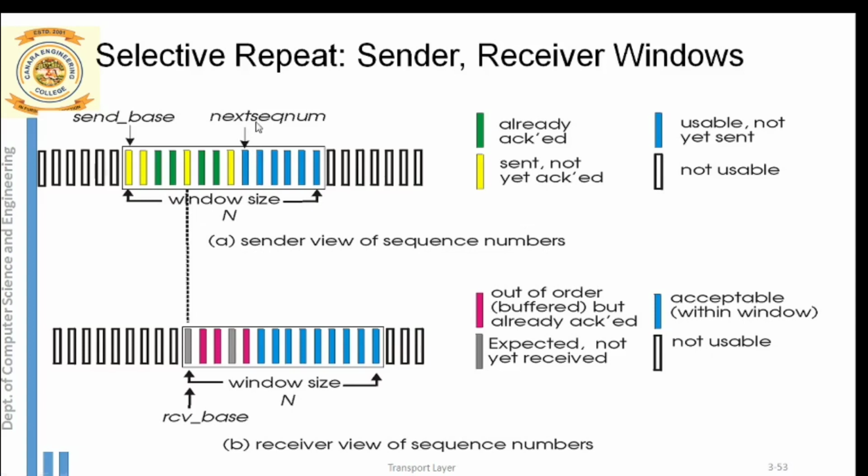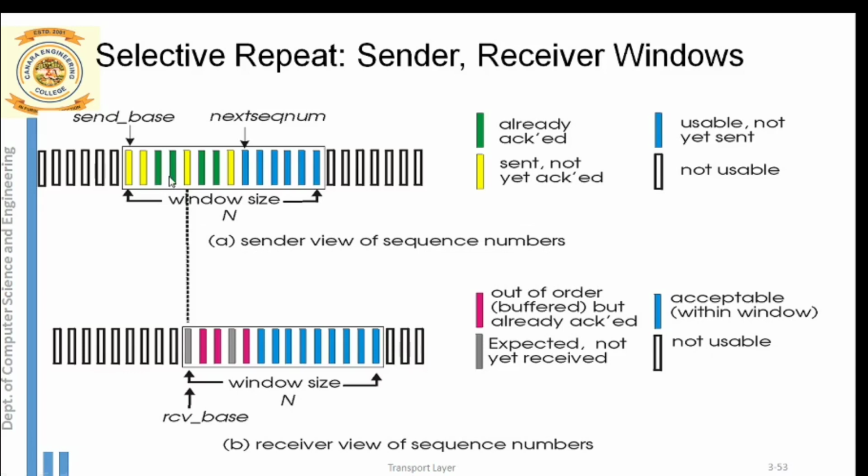Only after the packets arrive from the application layer to the transport layer can you transmit these packets. So that means immediately after the packets arrive from the application layer, these blue packets can be transmitted because they fall inside the window. Okay, so what is the new thing happening in selective repeat? You can notice here, this shows that selectively you can send the packets, selectively you can retransmit the packets.